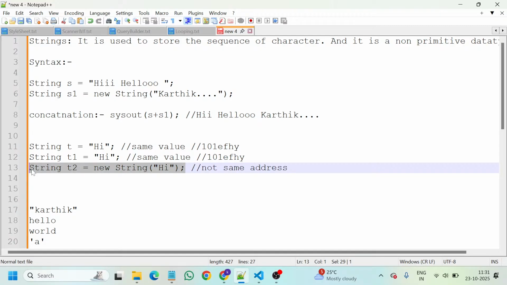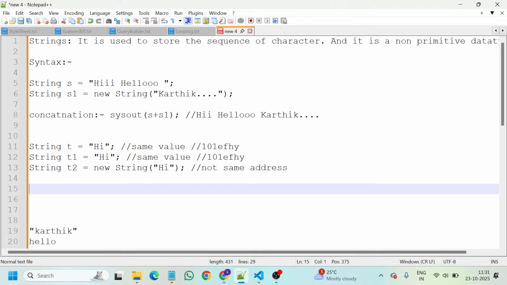In the syntax itself you can identify: string t2 is equal to new String. I am saying don't use the existing string, or don't assign this value to the existing address. I clearly mention in the code, string t2 is equal to new String, I want a new string, new address, new thing. So the address will not be the same for this approach and that approach.